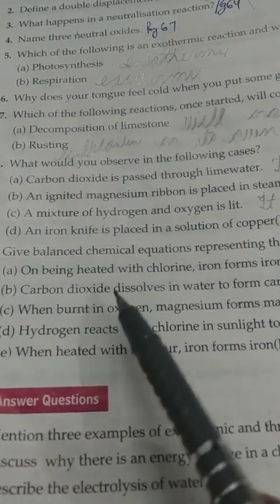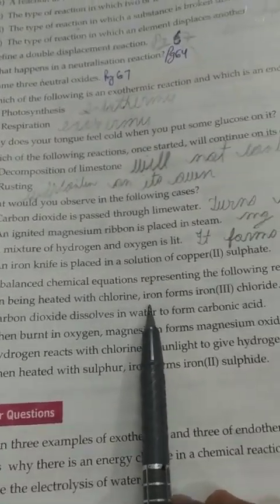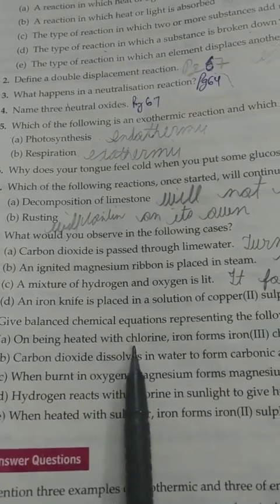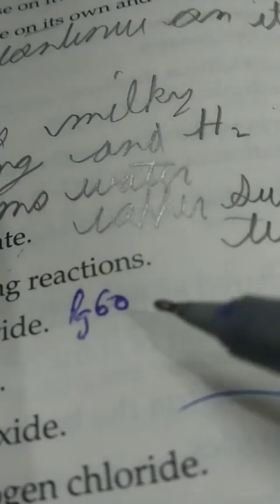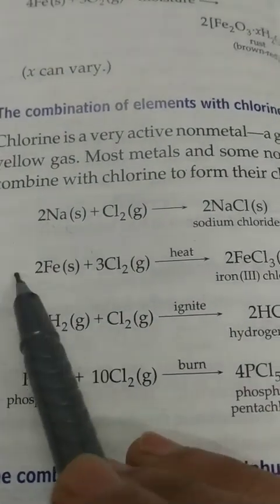Ninth, give balanced chemical equations representing the following reactions. First, on being heated with chlorine, iron forms iron 3 chloride. See page number 60, combination of element with chlorine.